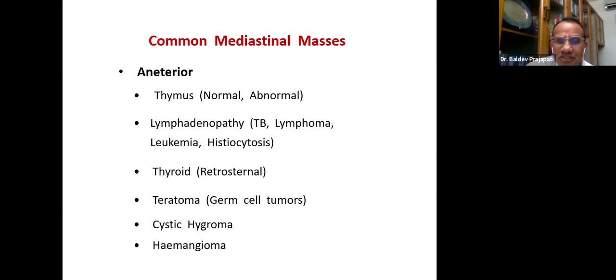Etiology can be tuberculosis, lymphoma, leukemia, histiocytosis, thyroid, retrosternal, teratoma can be there, cystic hygroma can be there, hemangioma can be there. So please remember, if you get this type of pathology in the anterior mediastinum, think with this pathology. Most common thymus, thyroid, and lymphadenopathy. But yes, other structures can also play the role.